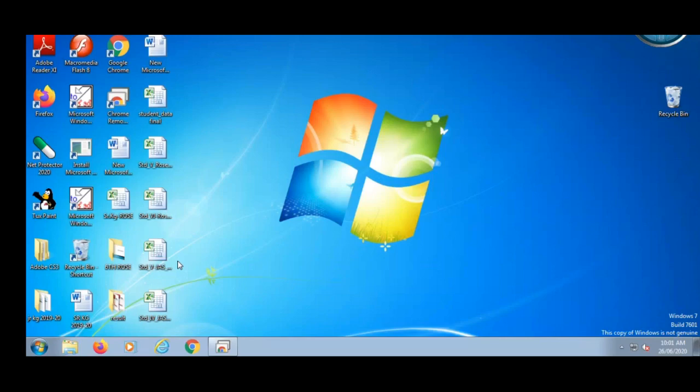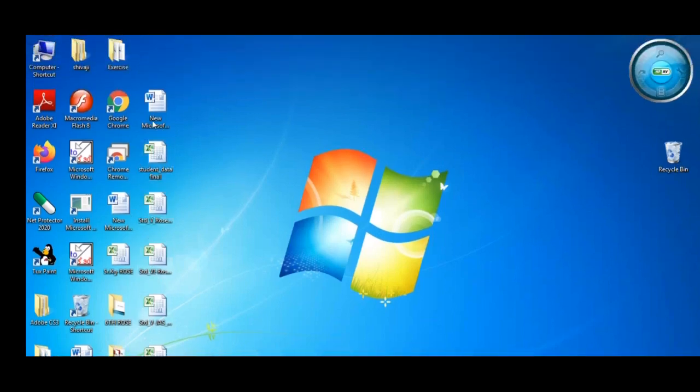The computer and recycle bin icons are some of the commonly seen icons on the desktop. See here, here is the computer icon. And here is the recycle bin icon.